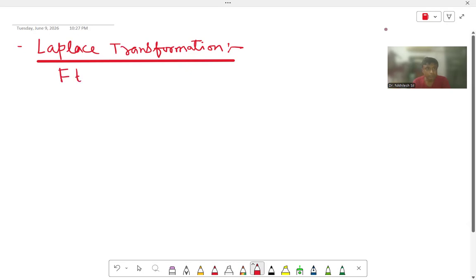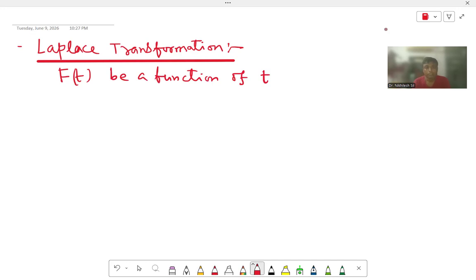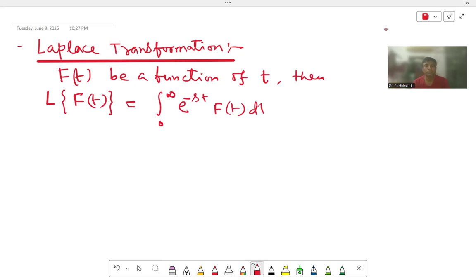Suppose f(t) be a function of t. Then the Laplace transformation of f(t) is equal to the improper integration from 0 to infinity of e to the power minus st f(t) dt. Okay, so this is the Laplace transformation of the function f(t).